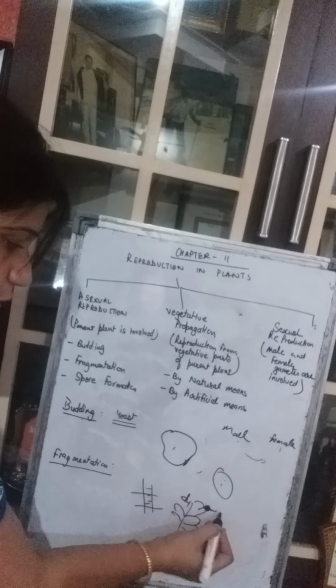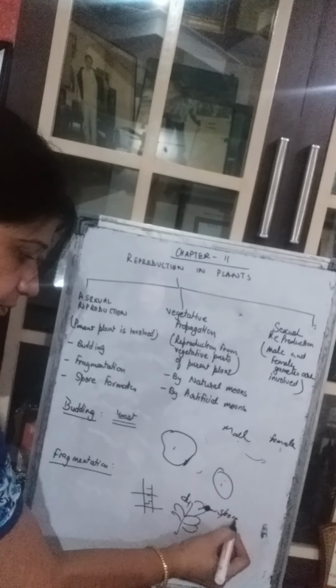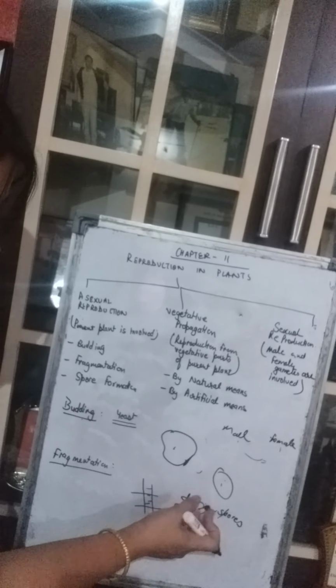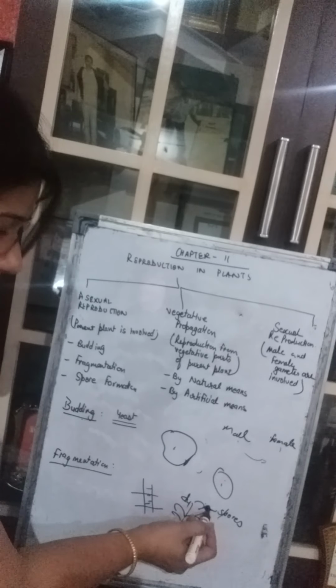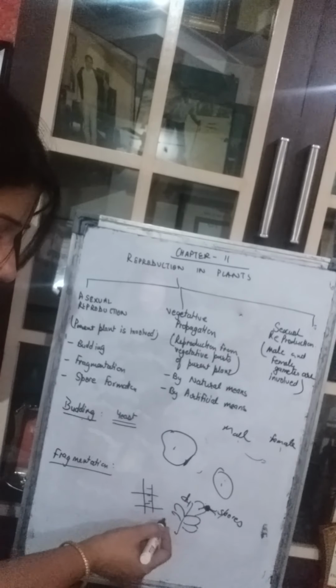So simply, the plants are producing these spores. These are spores. And these spores remain inactive during the harsh weather conditions. But when the weather conditions become favorable, suppose they want very hot weather, so when the weather becomes hot, then they get separated from the parent plant, and they develop into a new plant. So this is spore formation. This is how the plants reproduce. They give rise to the new plant.